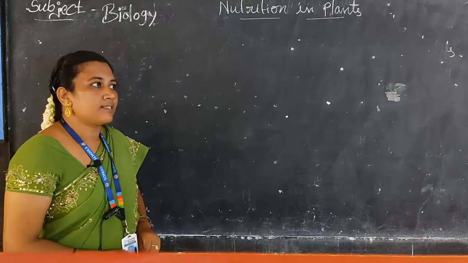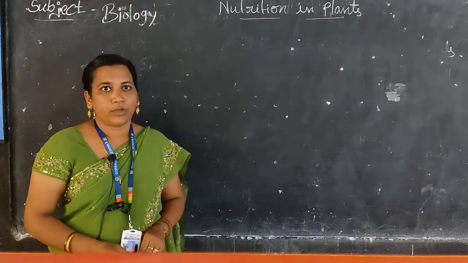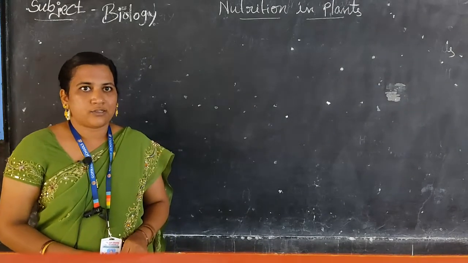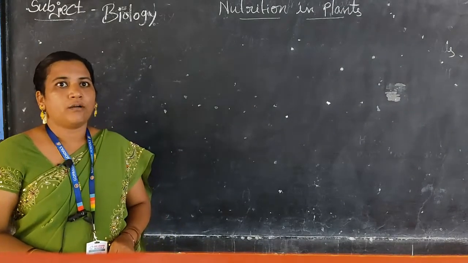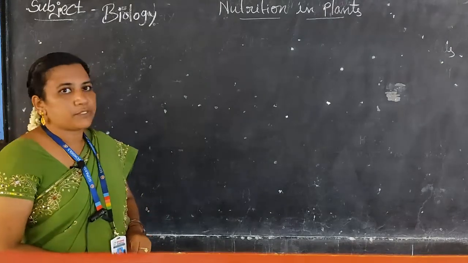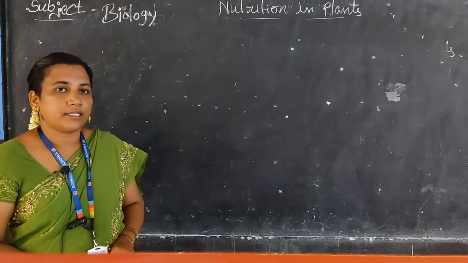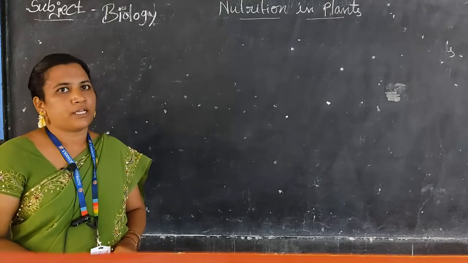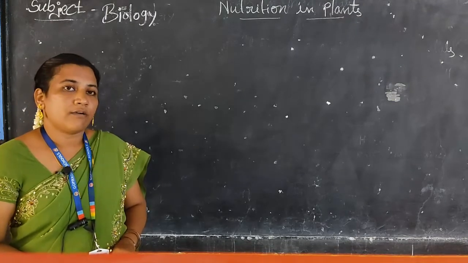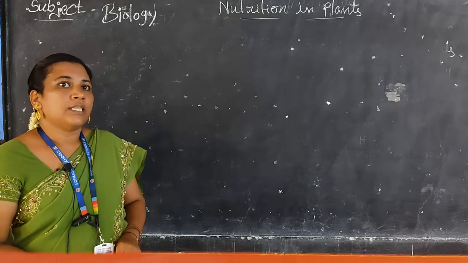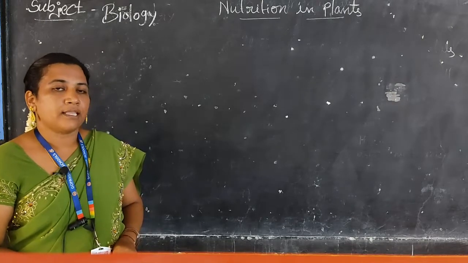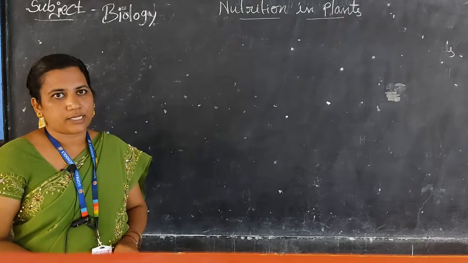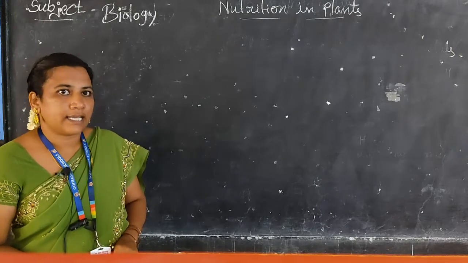In plant nutrition, plants also need nutrients to develop and grow. Here we discussed two types of nutrition. What are the two types? Autotrophic nutrition and heterotrophic nutrition. What is the meaning of autotrophic nutrition? Organisms that prepare their own food is called autotrophic nutrition. For example, you can take green plants.